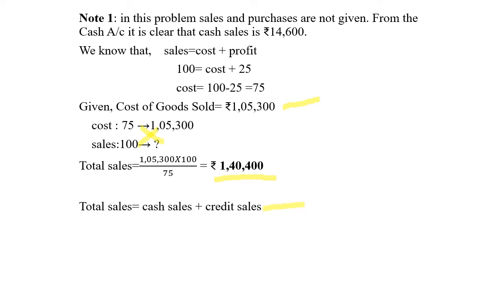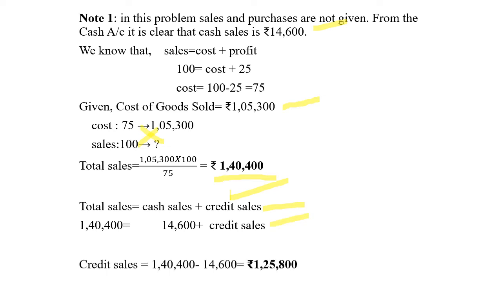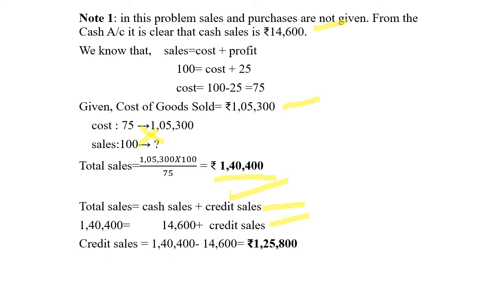One more equation we have to use to identify the credit sales, because we know the cash sales 14,600. So total sales 1,40,400 equals to 14,600 cash sales plus credit sales. Therefore, credit sales equals to 1,40,400 minus 14,600. So credit sales equals to 1,25,800. So this is the working note to be done to identify the credit sales using the two equations.